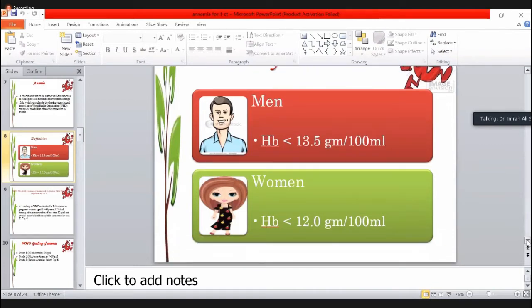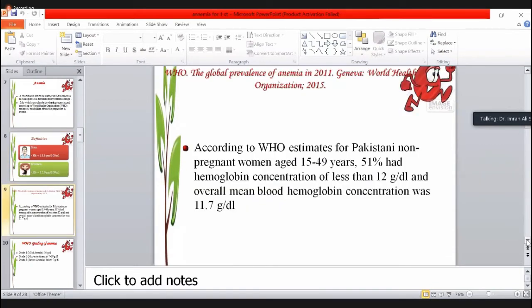So how much is the anemia in Pakistan? How prevalent is it? According to the WHO, among Pakistani non-pregnant women of fertile age it is about 51%, with hemoglobin concentration less than 12 gram and overall mean concentration 11.5. So look, 50% of your population is already anemic.